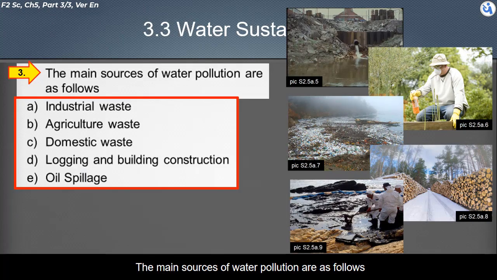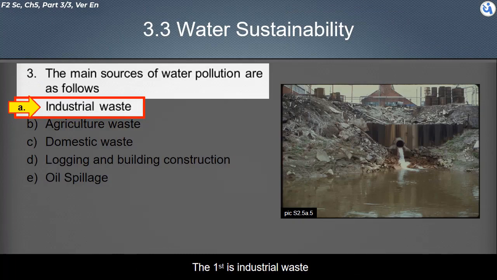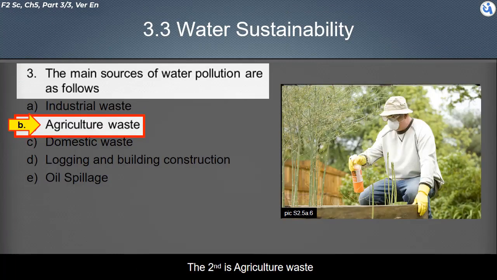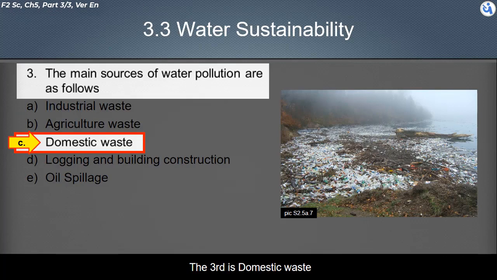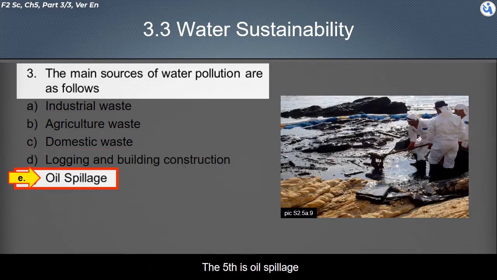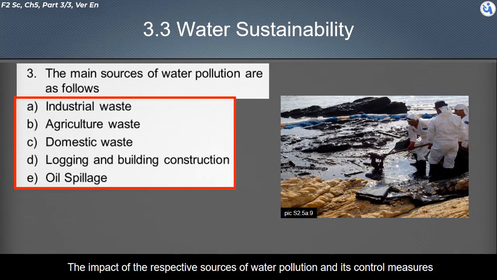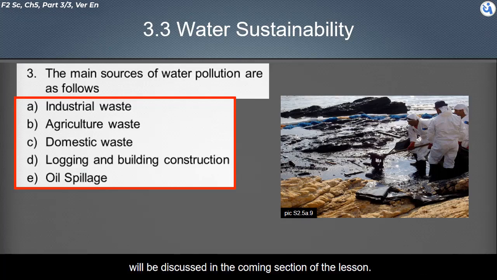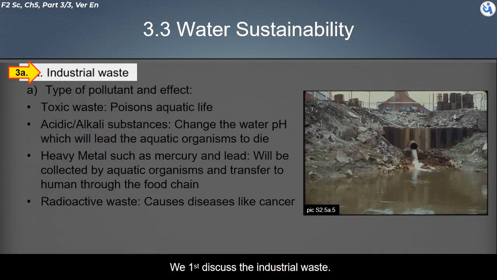The main sources of water pollution are as follows. The first is industrial waste. The second is agriculture waste. The third is domestic waste. The fourth is logging and building construction. The fifth is oil spillage. The impact of the respective sources of water pollution, and its control measures, will be discussed in the coming section of the lesson. We first discuss the industrial waste.